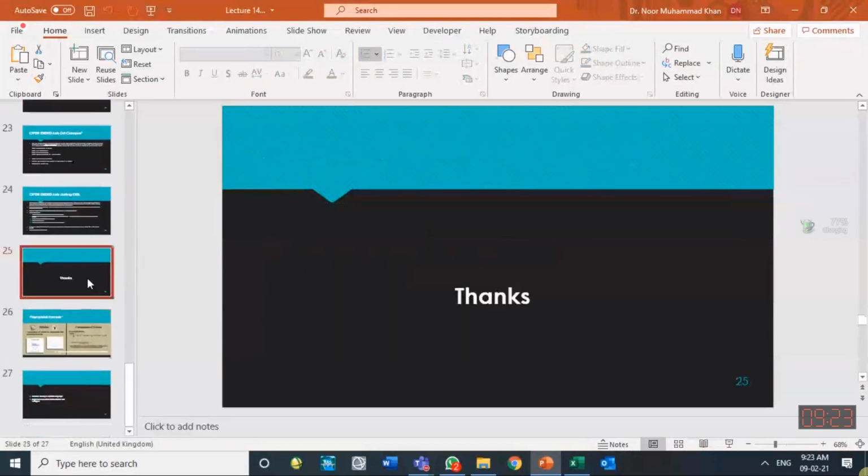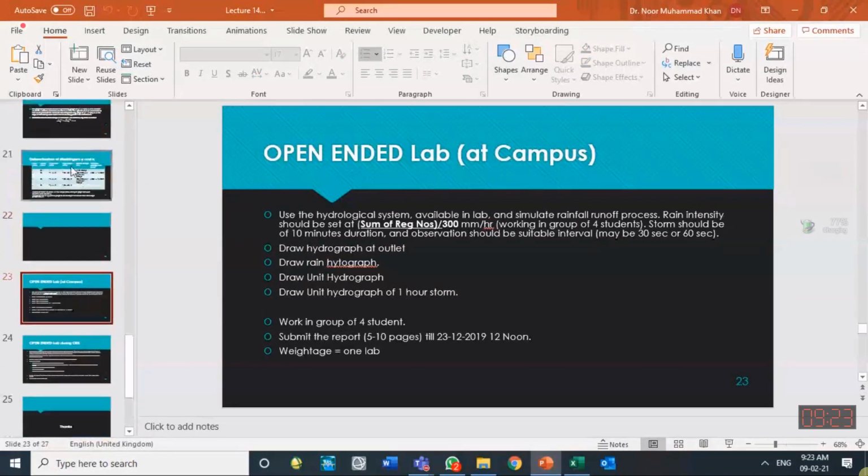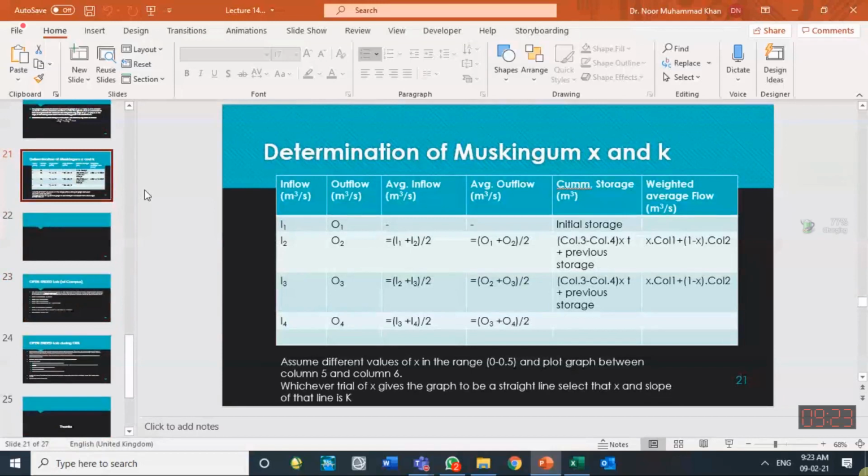So that concludes this lecture, how to calculate K and X value for a certain channel if the inflow hydrograph and outflow hydrograph are known to you. Why are we calculating K and X? Because in future we want to use this K and X to route the flood. If another flood comes, this K and X will be used for this channel. They are constant for a certain channel, for a certain reach. So we can use this.